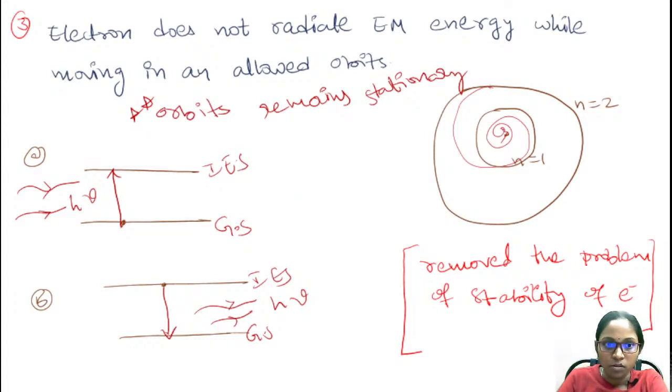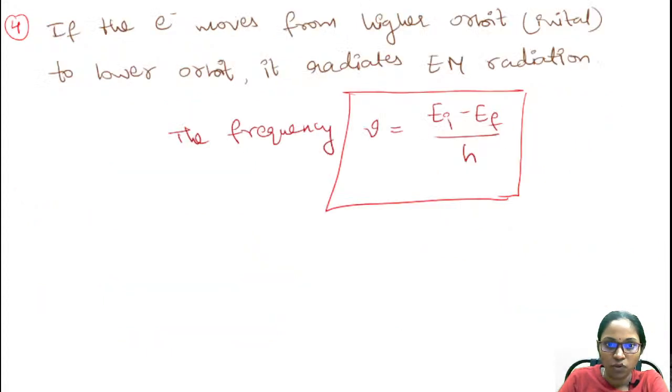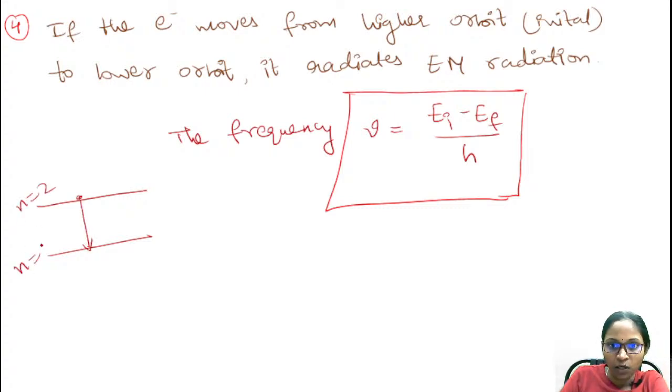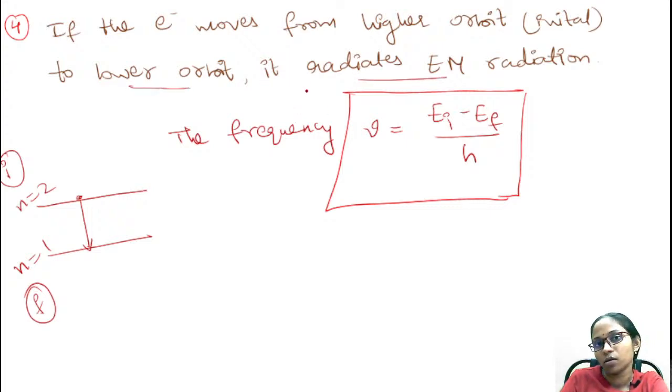And coming to our next postulate, Bohr's fourth postulate: if the electron moves from the higher orbit to the lower orbit, I am considering the higher orbit as the initial orbit and the lower orbit as the final orbit. If the electron moves from the higher orbit to the lower orbit, it radiates electromagnetic radiation.